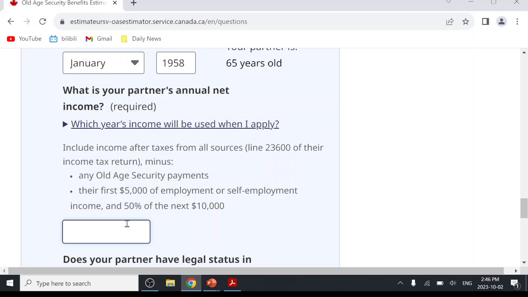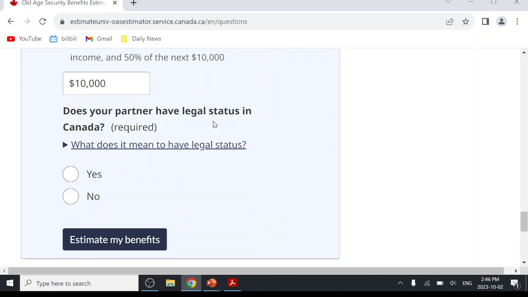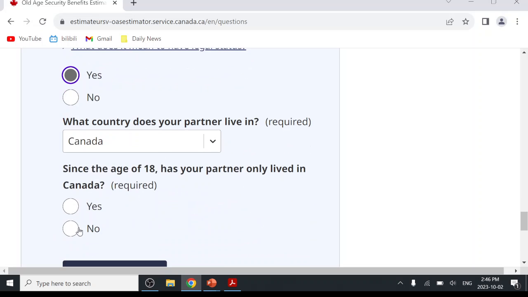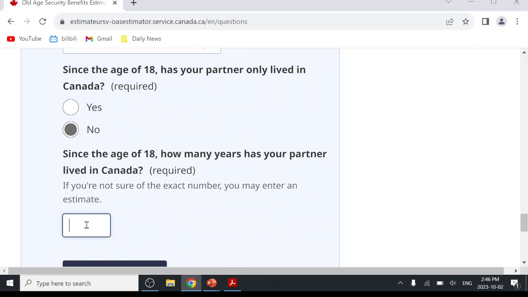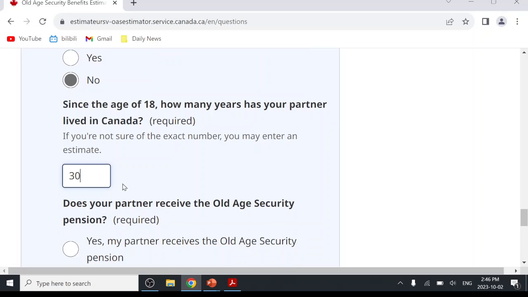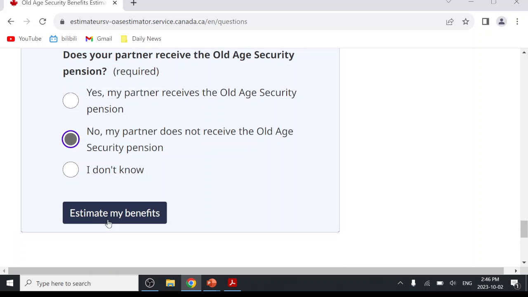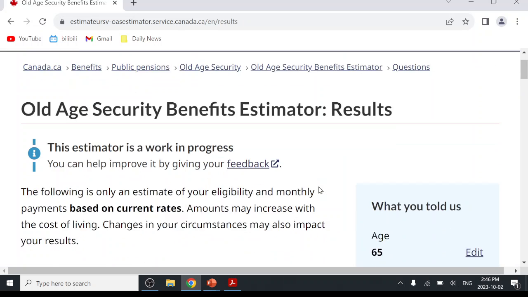Annual income, partner, let's say 10,000. Legal status, yes. Only lived in Canada, let's say no. And I lived 30 years already. Does your partner receive the OAS pension? Let's say no. And estimate my benefit.